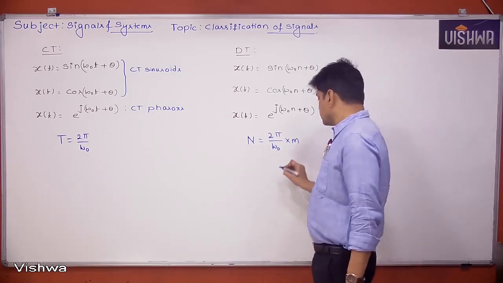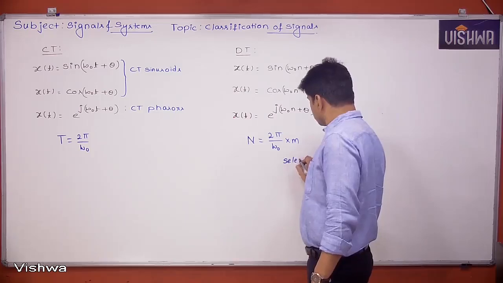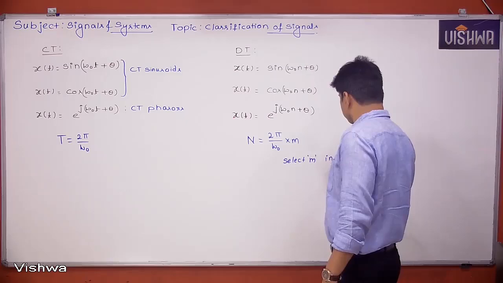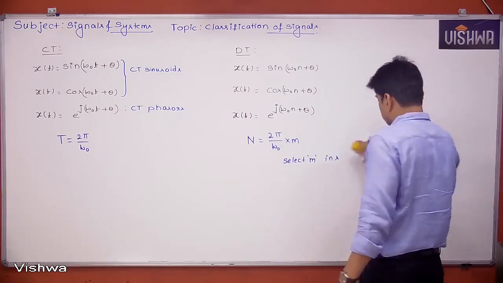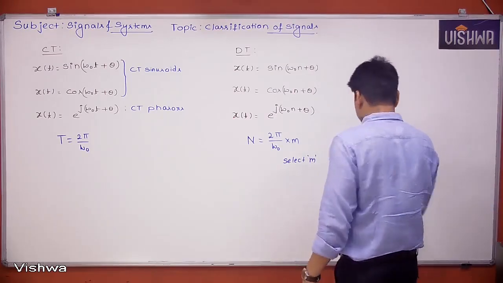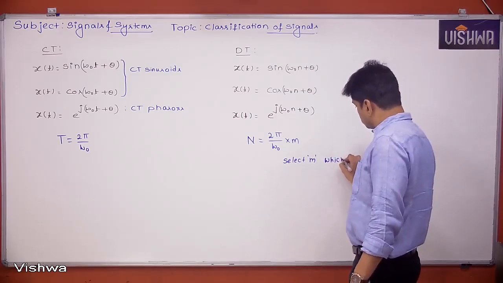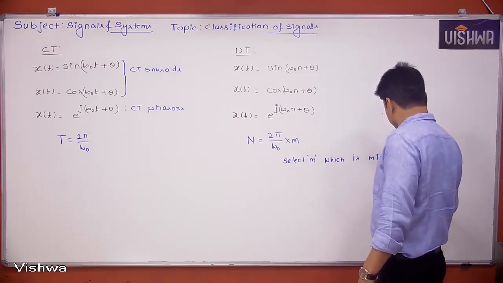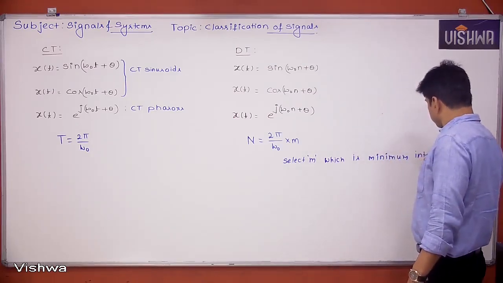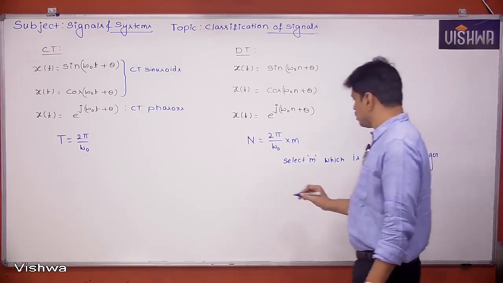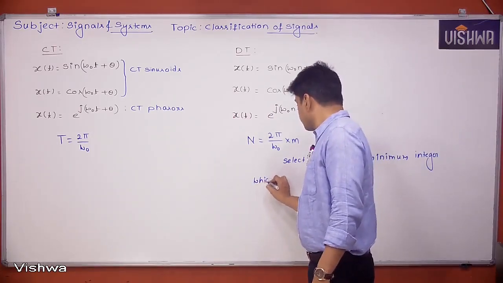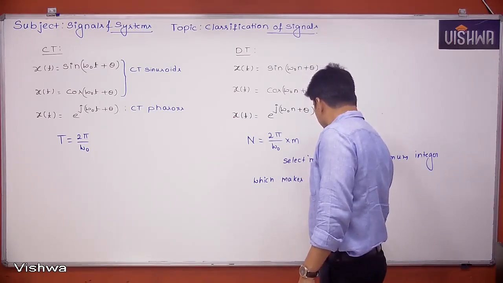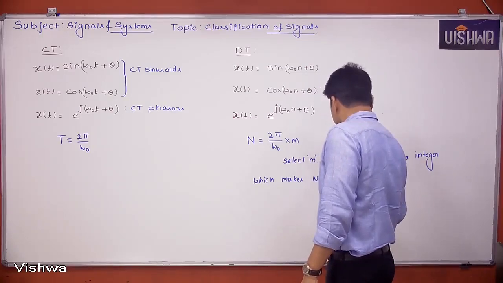So select m in such a way that it is the minimum integer which makes n an integer.